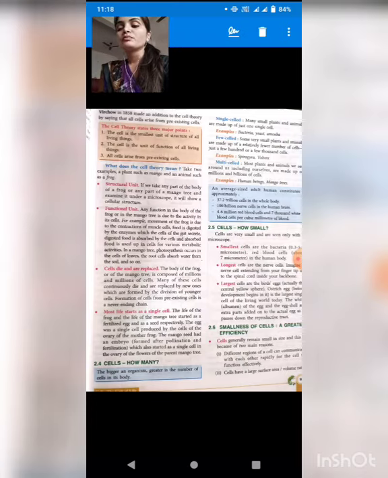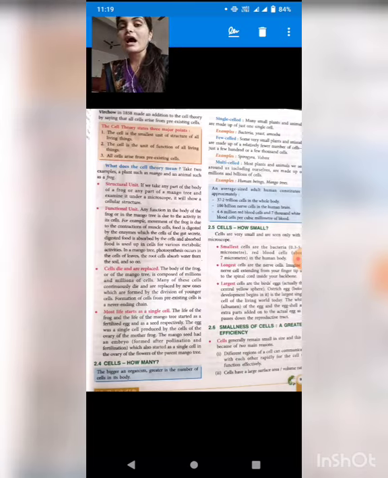Now if we talk about what the cell theory means, take 2 examples, a plant such as mango and an animal such as a frog. For example, structural unit: the cell is responsible for their structure, whether it is plant or animal. Cell is also responsible for their function, whether they perform locomotion or not, means they are moving or not moving.